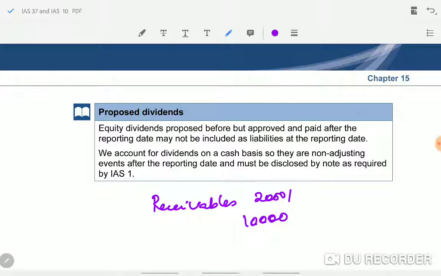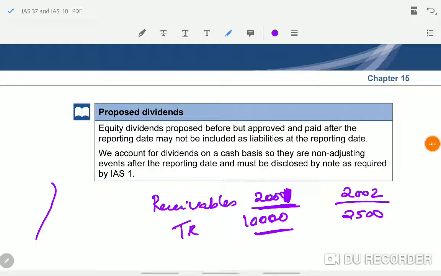10,000 relates to 2001. In 2002, they said they made sales in the first 2 or 3 days. Correct? So this amount the company cannot recover. So they have to write it off. Cancel it. It is a loss. The loss will be taken to the profit or loss account. The receivable will be removed: credit the receivables, it will go from the SFP. Current year sales 2,500, so 2,500 is a loss for the year 2002. That way. Okay.